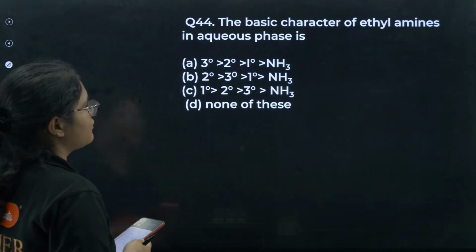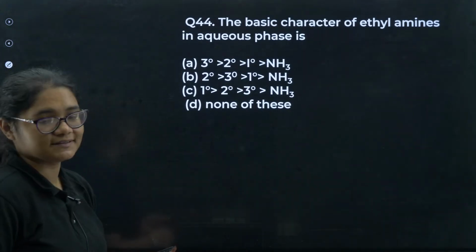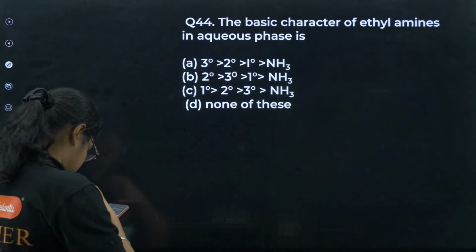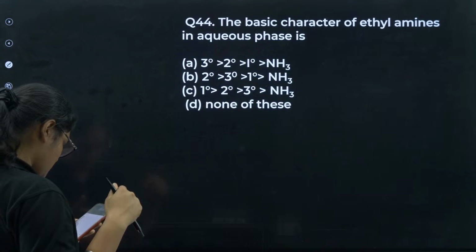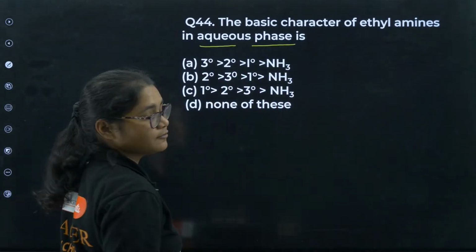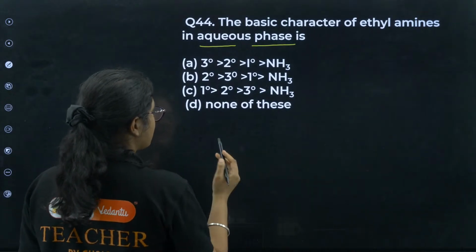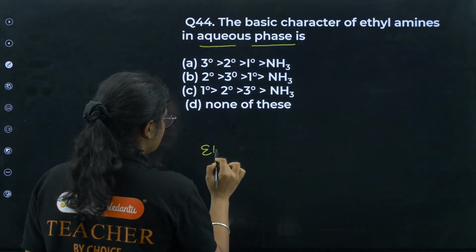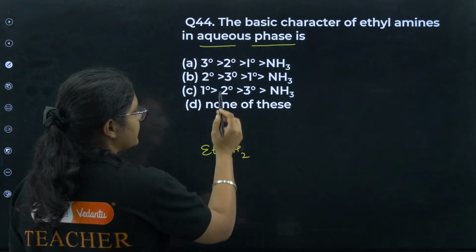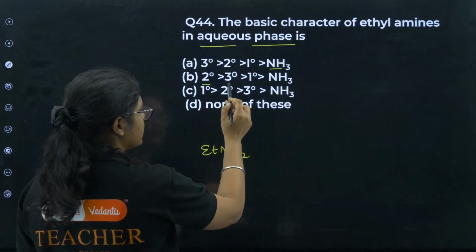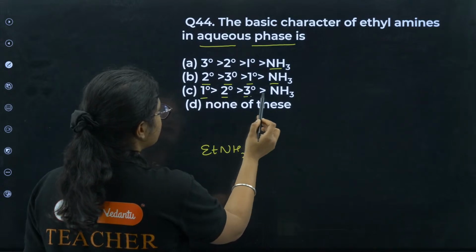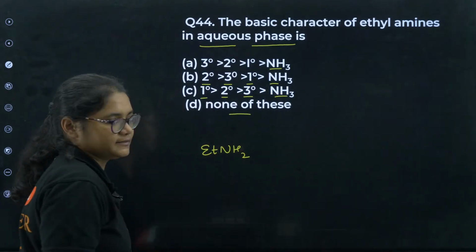The basic character of ethylamines in aqueous phase is. This is a tricky question. You have to tell the basic character of ethylamines in aqueous phase. Okay, so you have ethylamine. You have to tell 3 degree, 2 degree, 1 degree, ammonia; 2 degree, 3 degree, 1 degree, ammonia; then 1 degree, 2 degree, 3 degree, ammonia; and none of this.